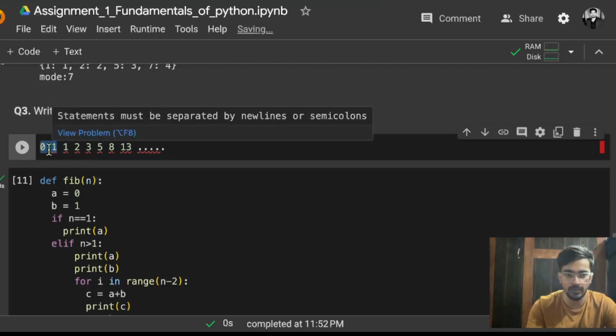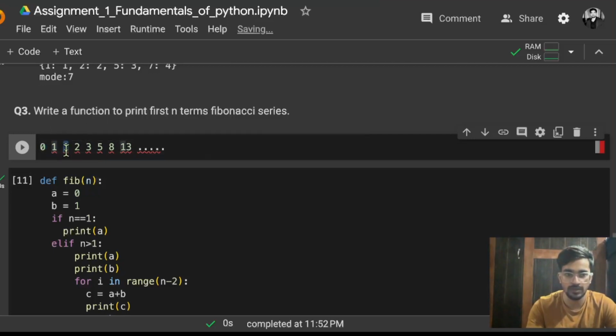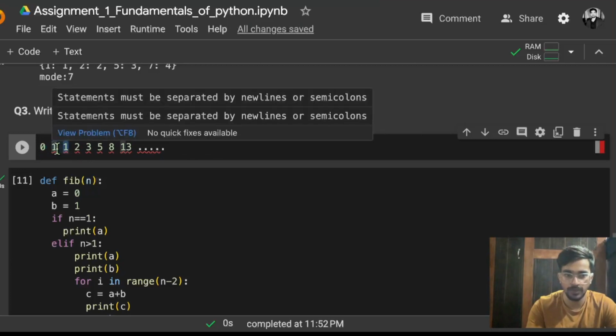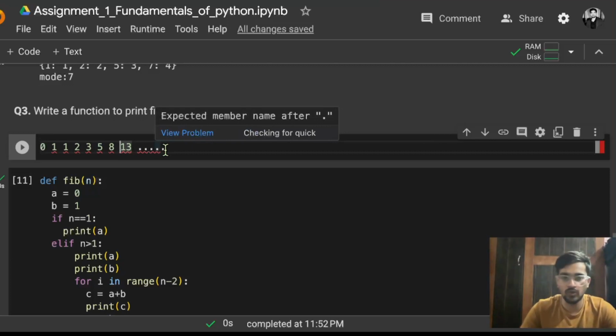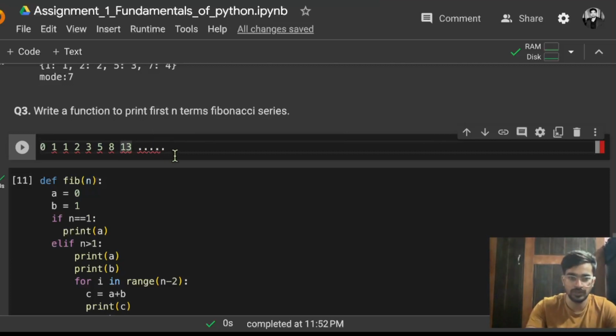So the next element will be 0 plus 1, so that is 1. Again the next element will be the previous two elements, 1 and 1, added, that means 2. Again the next element will be 1 plus 2, that means 3. Again the next element will be 2 plus 3, that is 5. Then 8, that means 3 plus 5. But again it will go up to however many numbers we want. So let's say if you want to print the first 5 terms, it will just print 0, 1, 1, 2 and 3. So these are the first 5 terms.